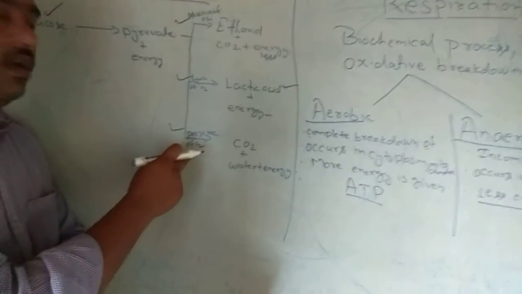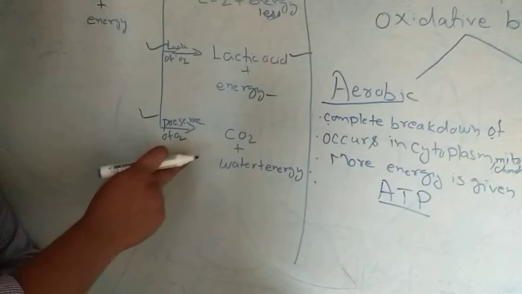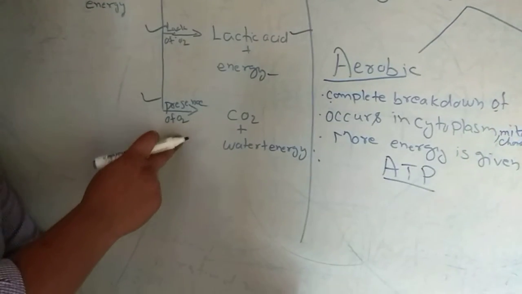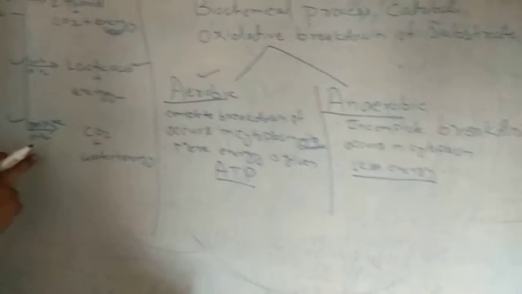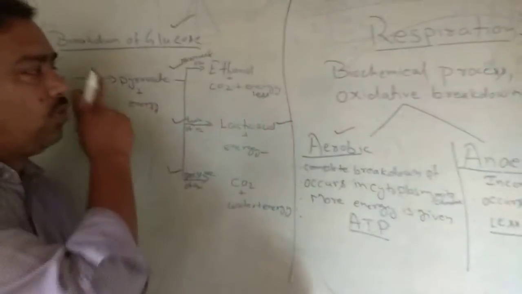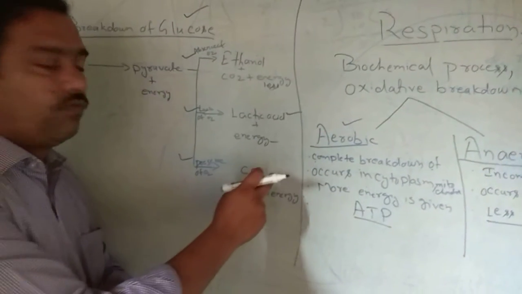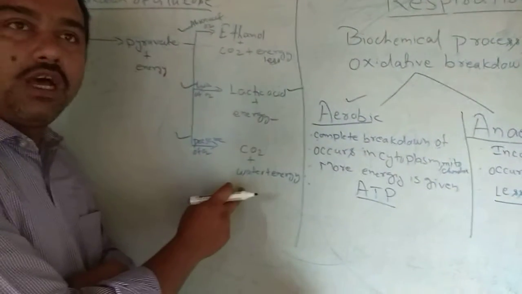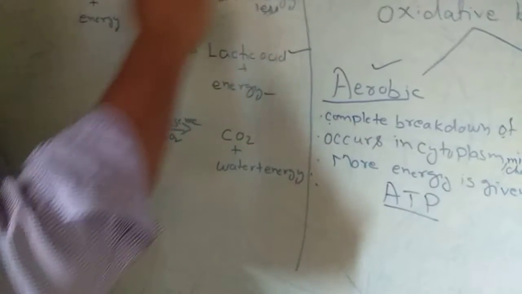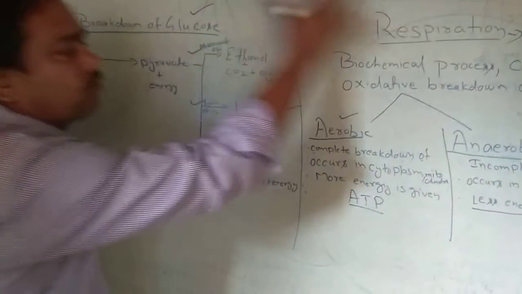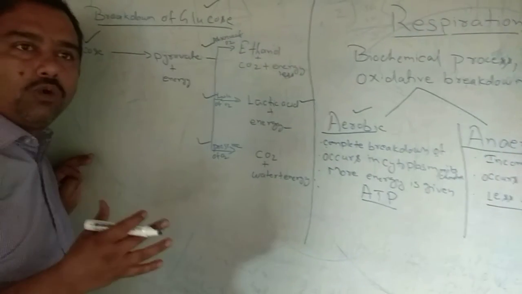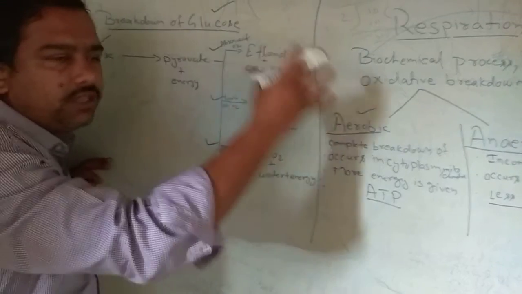The third is in the presence of oxygen, which generally takes place inside our body. This is aerobic respiration, and glucose is broken down to form CO2, water and energy. This is the most important part, and different types of questions come from this topic a number of times.